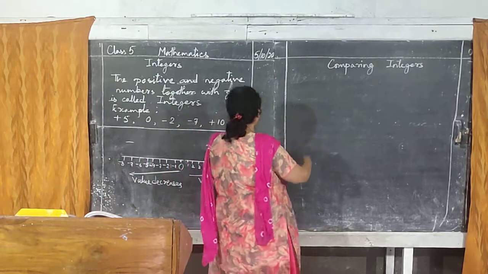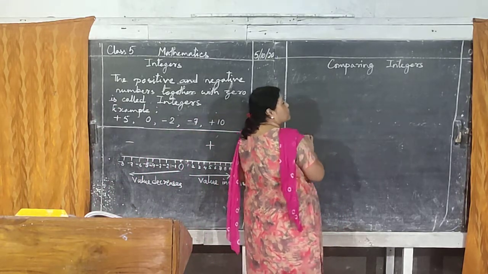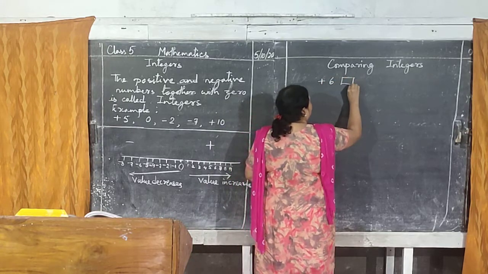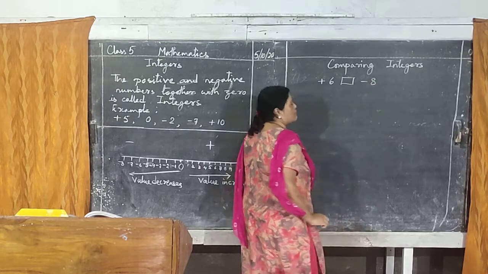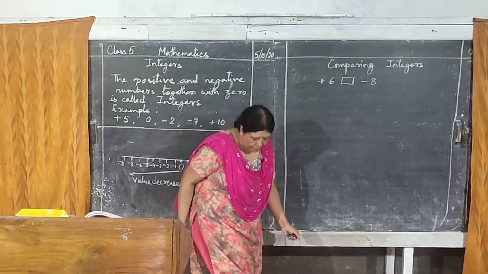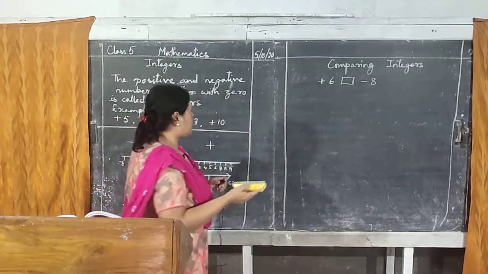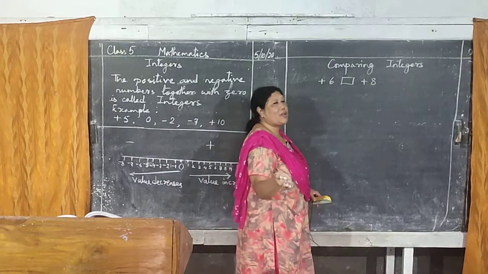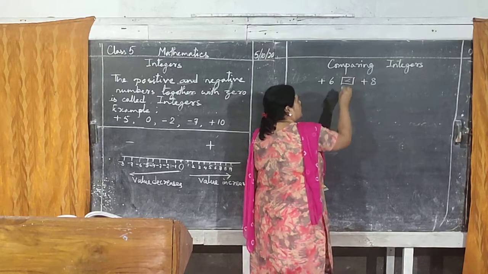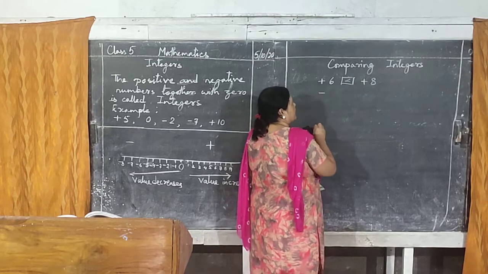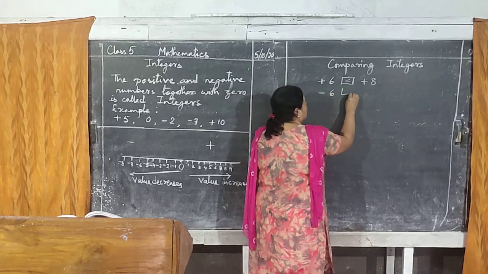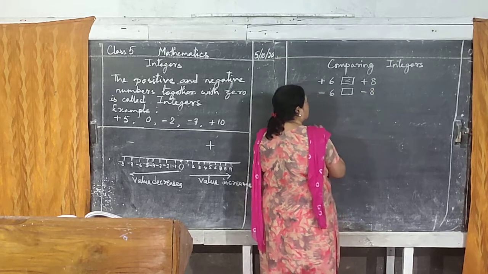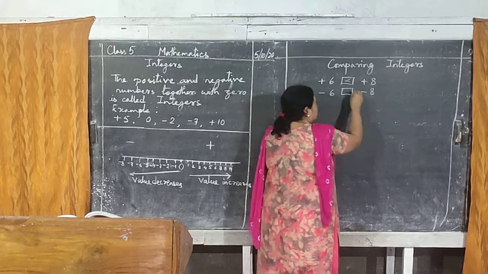So I'll write it here: comparing integers. If you have to compare, is plus 6 bigger or minus 8 bigger? First we'll compare positive numbers. Here only positive. Is plus 6 bigger or plus 8? Always 8 will be bigger, isn't it? Now let's take minus. Is minus 6 bigger or minus 8 bigger? Which one is bigger? Minus 6, the negative one.